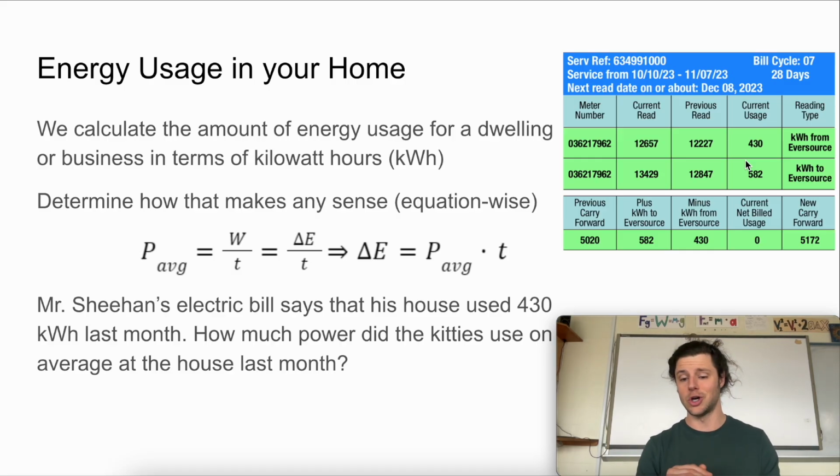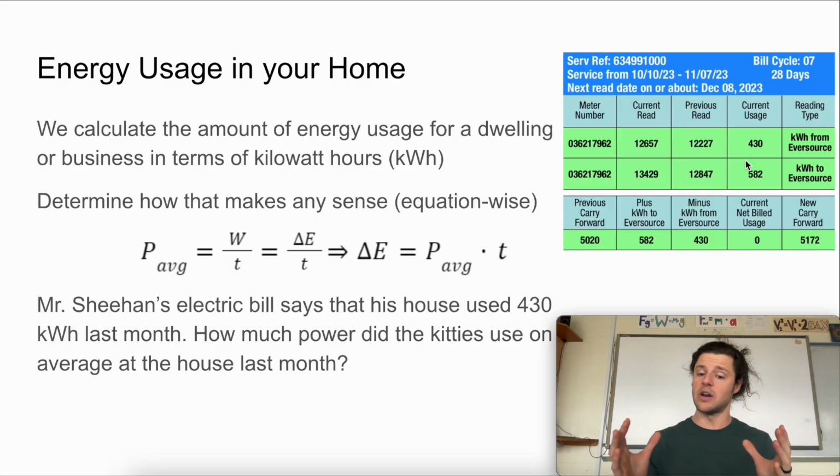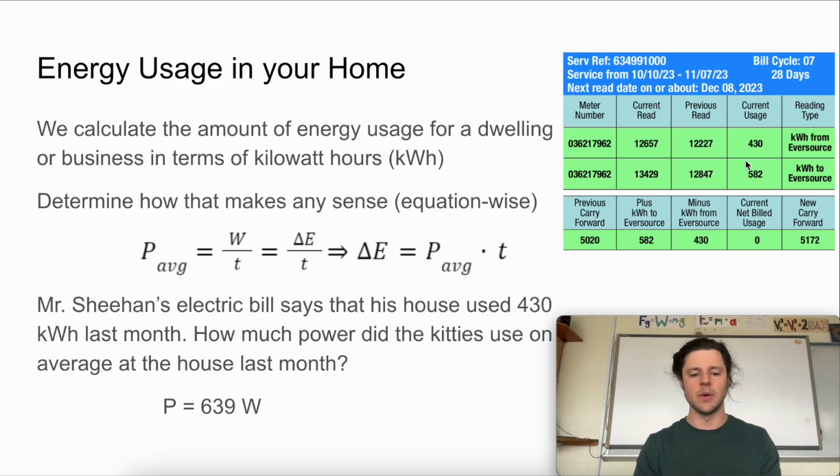Knowing that I'm not usually home, and usually just the cat's at home, we can figure out how much power the cats used on average at my house during that month. Please try to figure that out, recognizing that our change in energy, 430 kilowatt hours, should equal our average power times time. Think about what unit of time and over what period of time. You should end up with an average power that the kitties use of 639 watts.